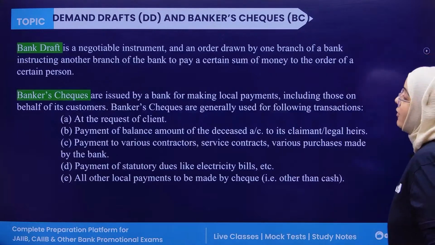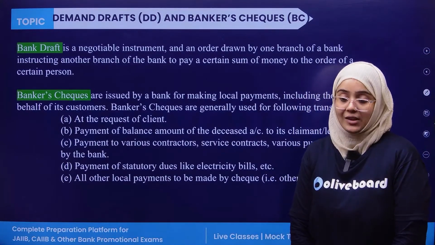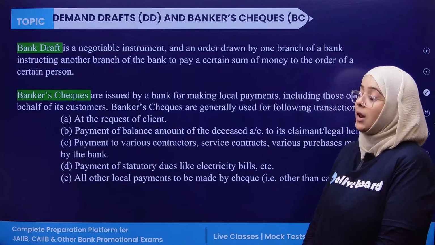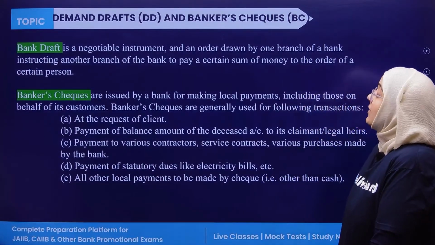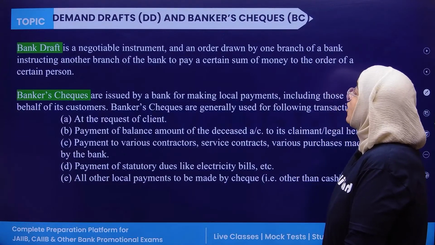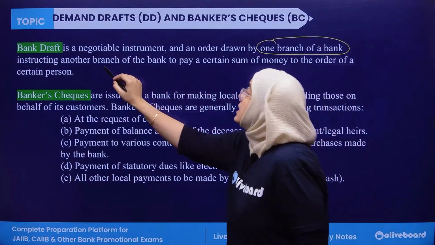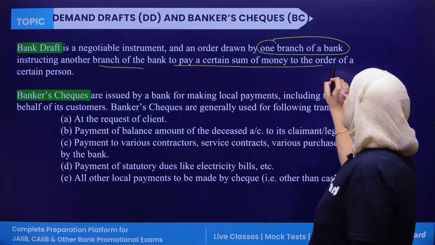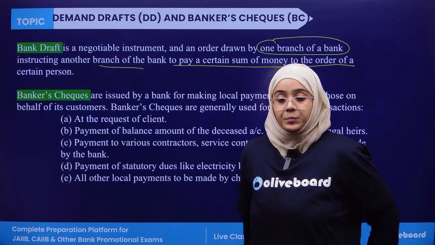Okay, next, if we talk about two different things, that is demand drafts and banker's checks. Now what are these? First of all, the bank draft is a negotiable instrument and an order drawn by one branch of a bank instructing another branch to pay a certain sum of money to the order of a certain payee. Very simple.